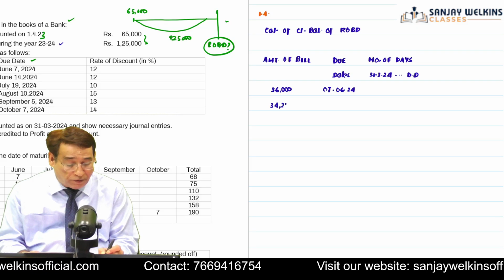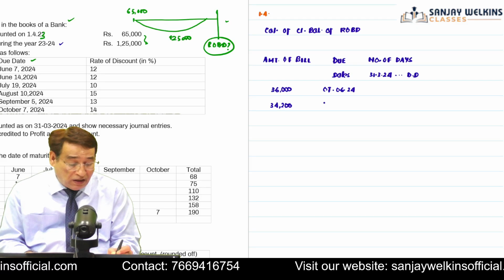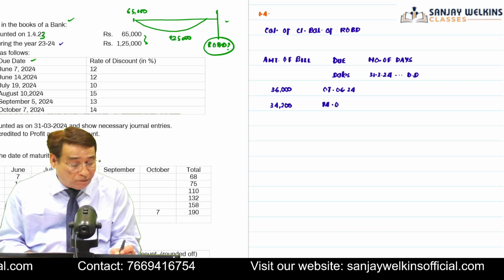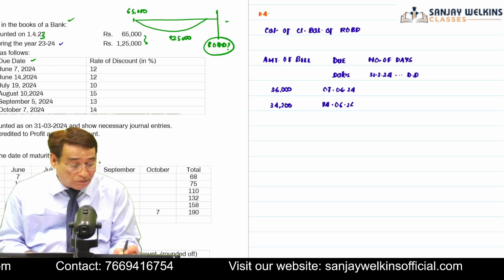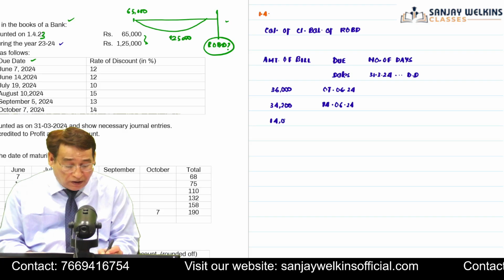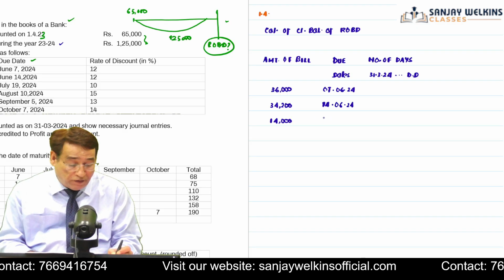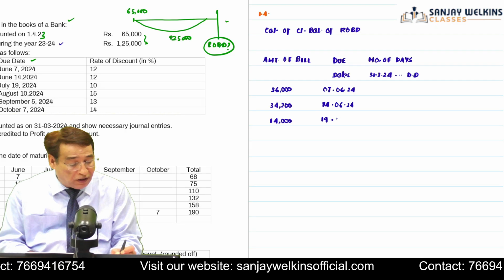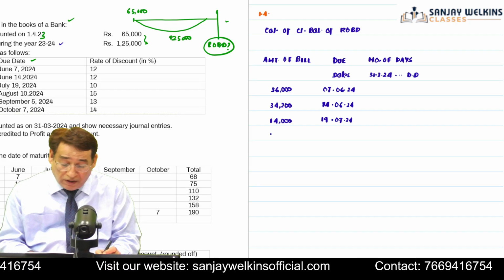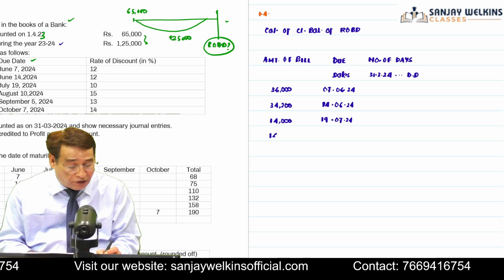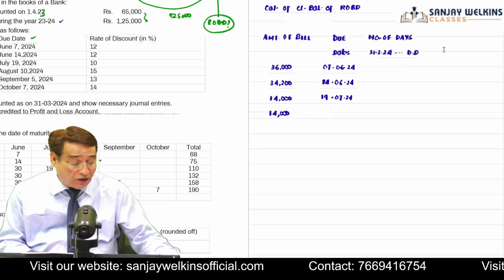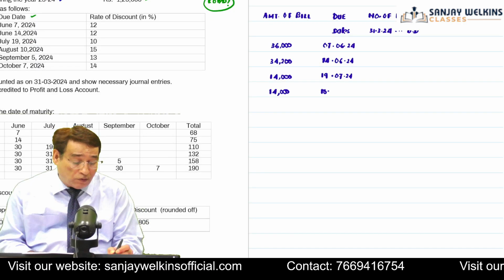34,200 is the amount of the second bill and its date is 14th of June, 2024. Then the next bill, the amount of the next bill is 14,000 and its due date is given to us as 19th of July, so 19th July 2024. Similarly, the fourth bill is of 14,000 and its maturity date is 10th of August. So I'm going to write here 10th of August